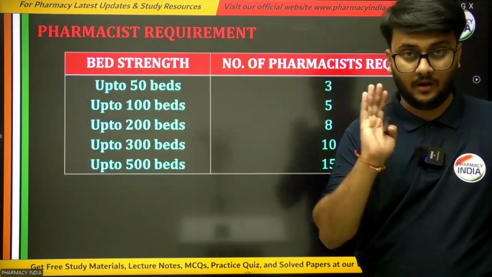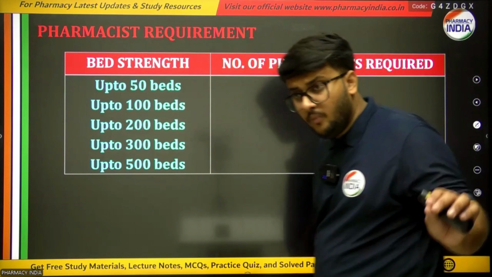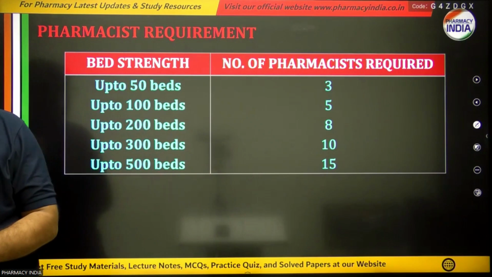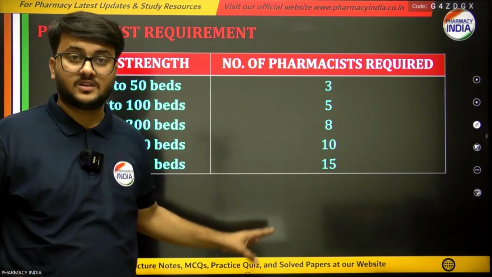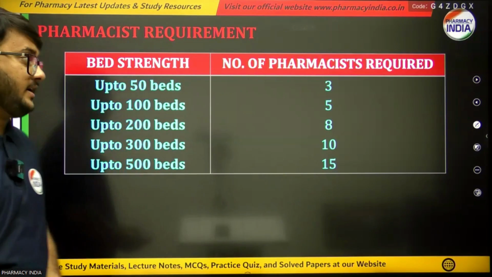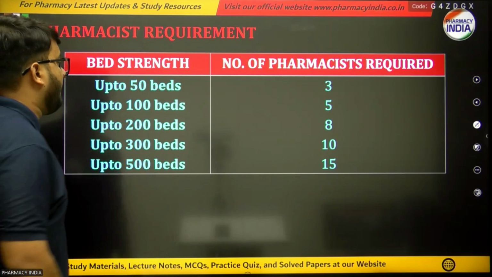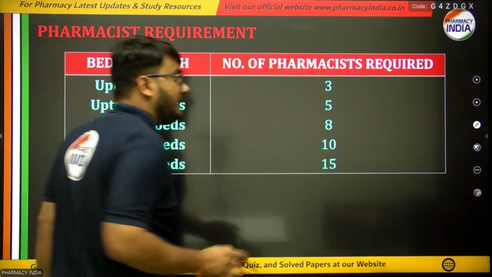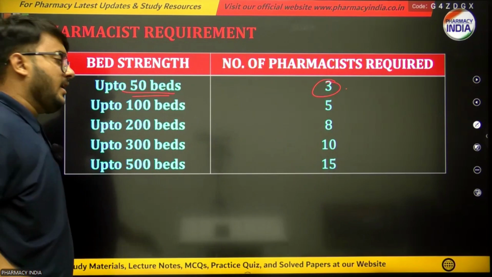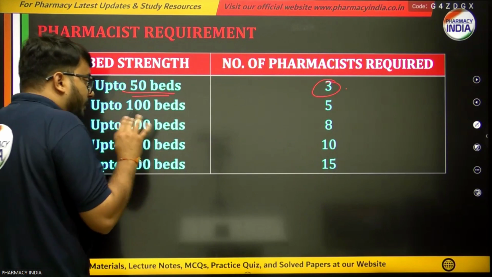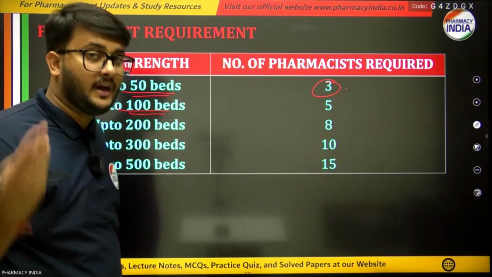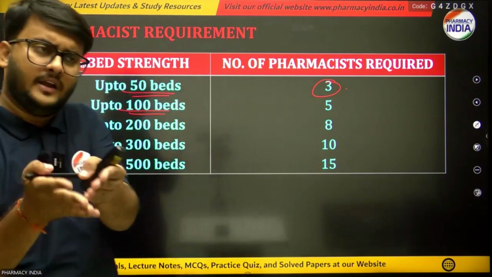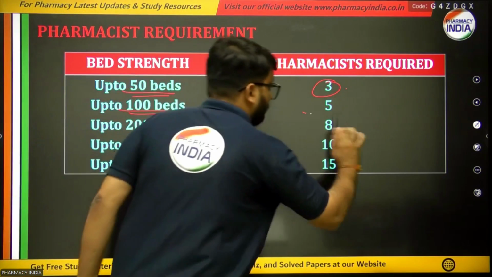I'll show the table. In this table, you are going to understand what would be the number of pharmacists required according to the number of beds. If a hospital contains 50 beds, then 3 pharmacists are required. If a hospital contains up to 100 beds, not more than 100, that means 100 or below, it requires 5 pharmacists.